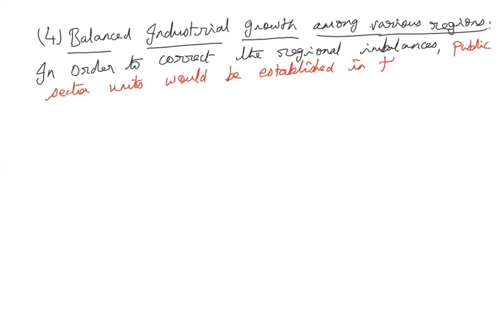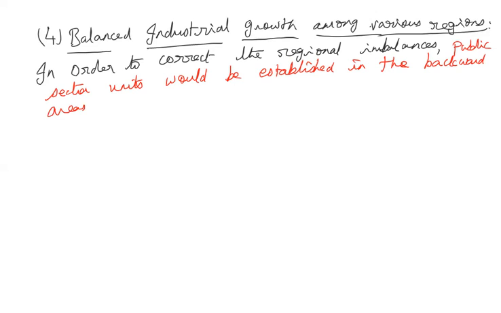So in 1956, the policy stated that, and accordingly, as I mentioned, the government established the three major public sector units in the iron and steel industries in the backward areas.